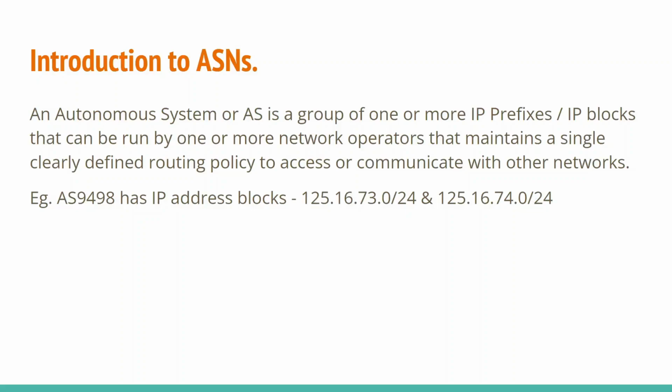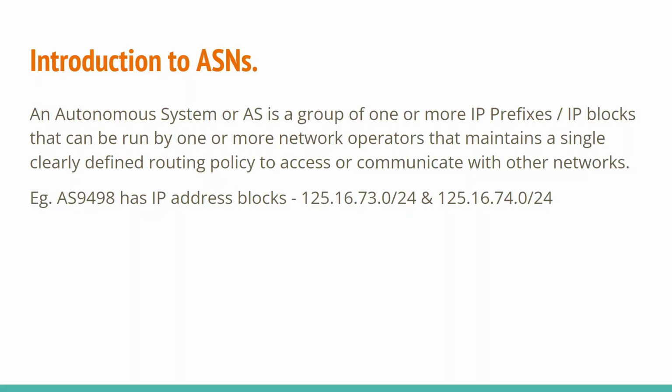An autonomous system or an AS is a group of one or more IP prefixes or IP blocks, as we may understand. And these IP blocks or prefixes can be run by more than one network operator or a single network operator, and they maintain a clearly defined routing policy to access or communicate with other networks. So here the example is AS9498, which has IP address blocks from the range 125.16.73.0/24 and 74.0/24. So two subnet blocks are a part of this AS number.